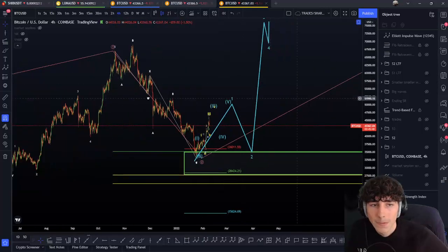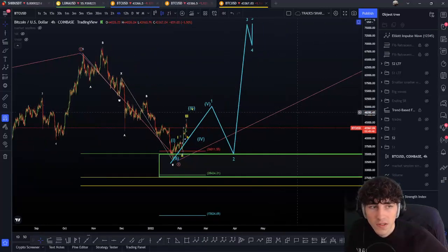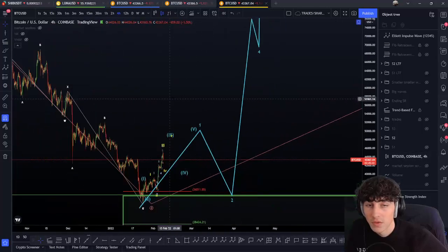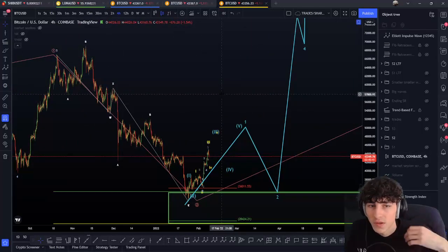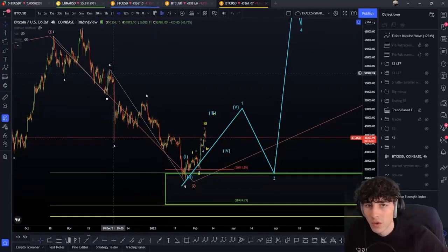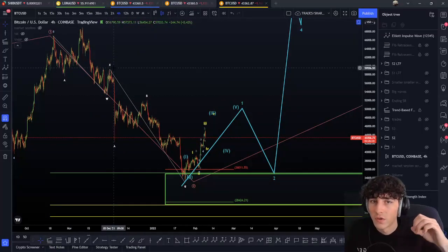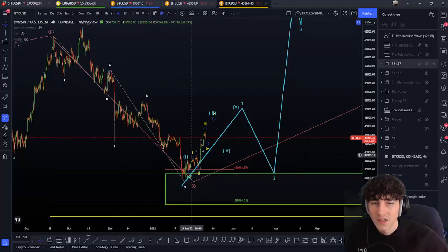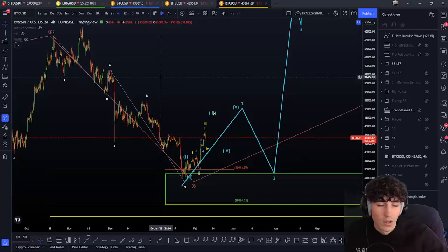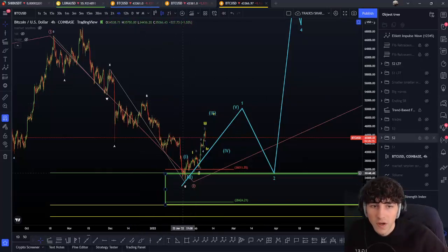But anyway, in case we're in these waves here, I changed it to a WXY. You were already aware of that possible WXY here, because we really have done a possible flat here. Triple waves, 5 waves here. I really count that. Then we have a correction, and for the WXY to be valid, I have to retrace 38.2 on the X wave. I mean, not only will this be valid, but this is something to be aware of. We have to retrace 38.2 on the X wave to be valid. We did. And then here we go, an ABC. So the ABC here, the C wave to get 5 waves inside, not really.